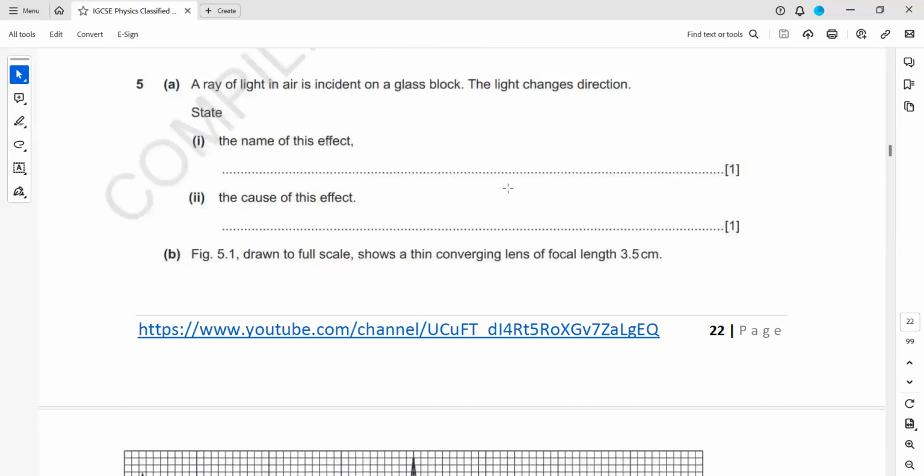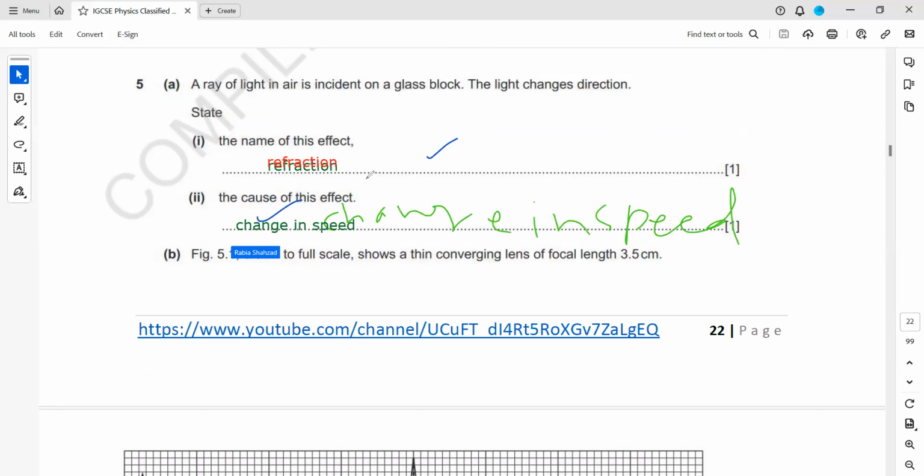A ray of light in air is incident on a glass block. The light changes direction. State the name of this effect. Refraction. And why does refraction happen? Because of change in what? Change in speed. So because the light is changing speed, that's why refraction happens. It changes speed because of change in medium. Change in medium.